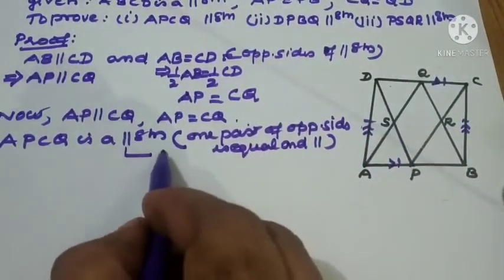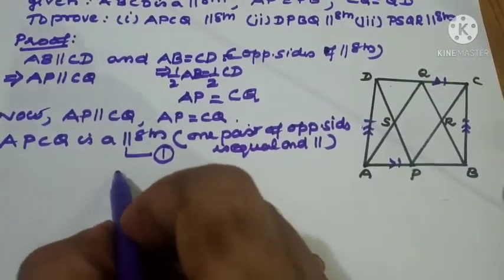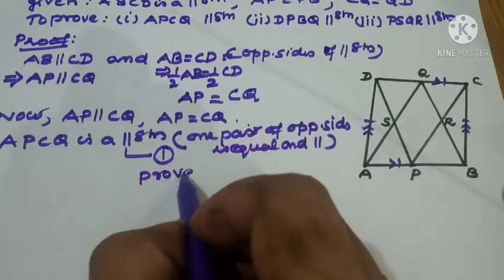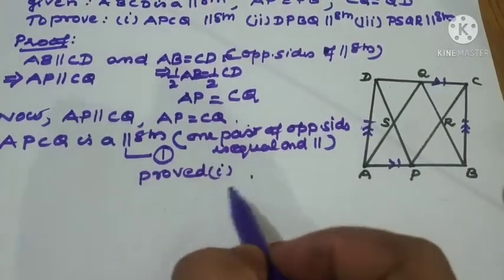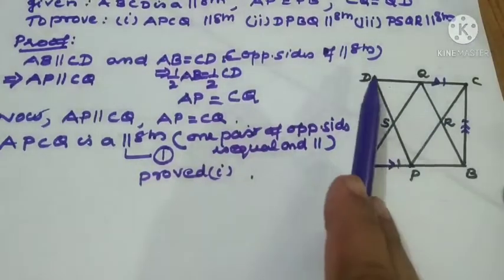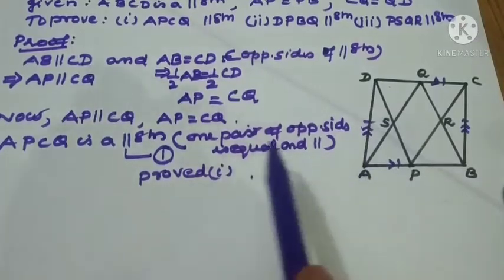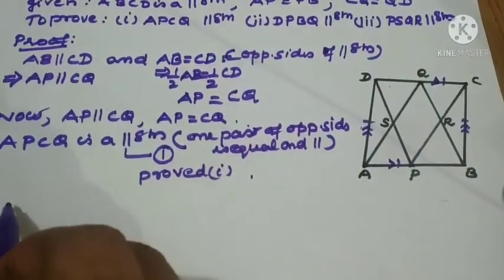So we got the first point, proved one, right? We have proved the first part. Now what is the second question? DPBQ is a parallelogram. Same concept.